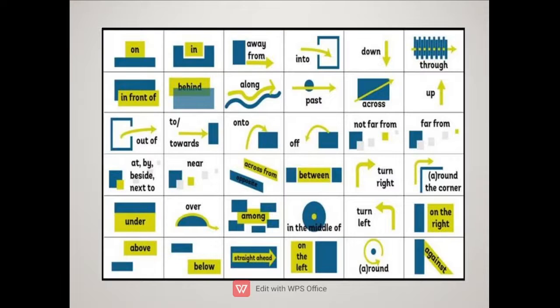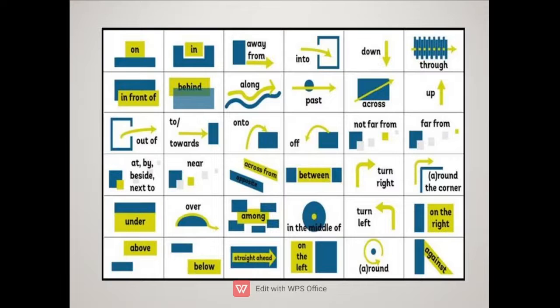Away from, into, outside to, inside is into, down, through, in front of, behind, along, past, across, up, out of, to or towards means going in that direction, onto, off when you get down from a surface, not far from when it is at a distance, at, by or beside or next to, near, across, from, between, turn right, round the corner, under, over, among.